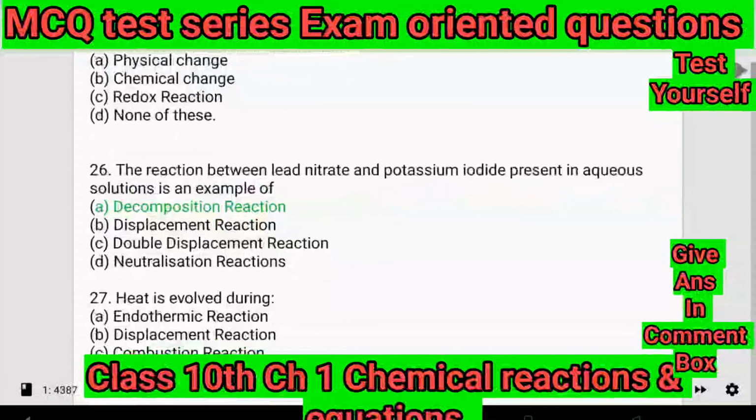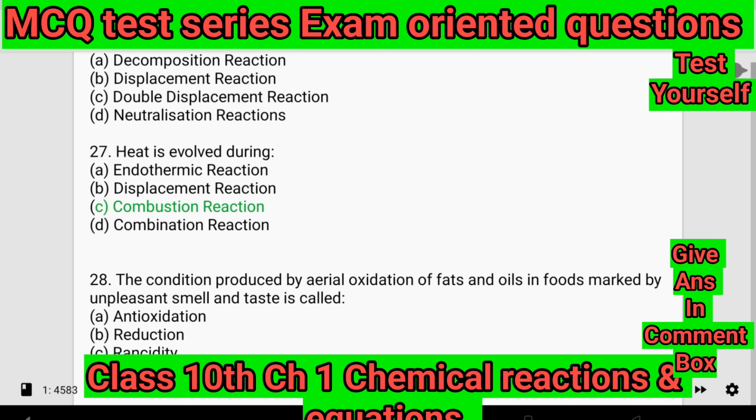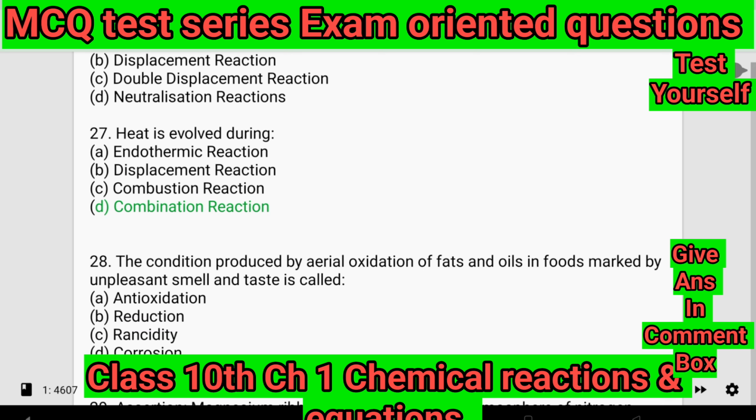27. Heat is evolved during: A. Endothermic reaction. B. Displacement reaction. C. Combustion reaction. D. Combination reaction.